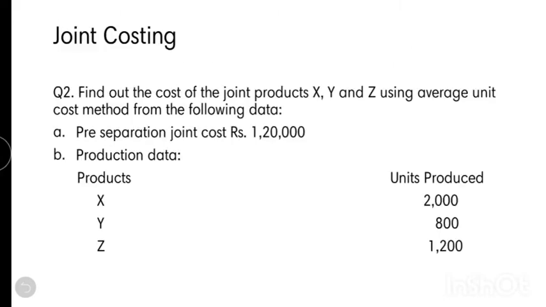The equation for solving this problem is average cost per unit is equal to joint processing cost divided by total output. It's given that the joint cost is 1,20,000, and the total product units produced is the sum of these. So we can solve: 1,20,000 by 4,000, that is ₹30, is the average cost per unit.